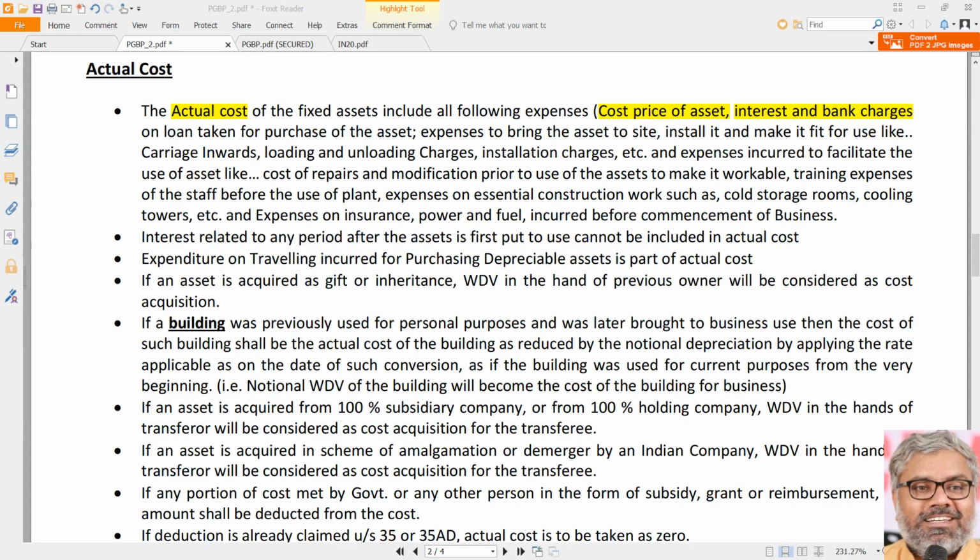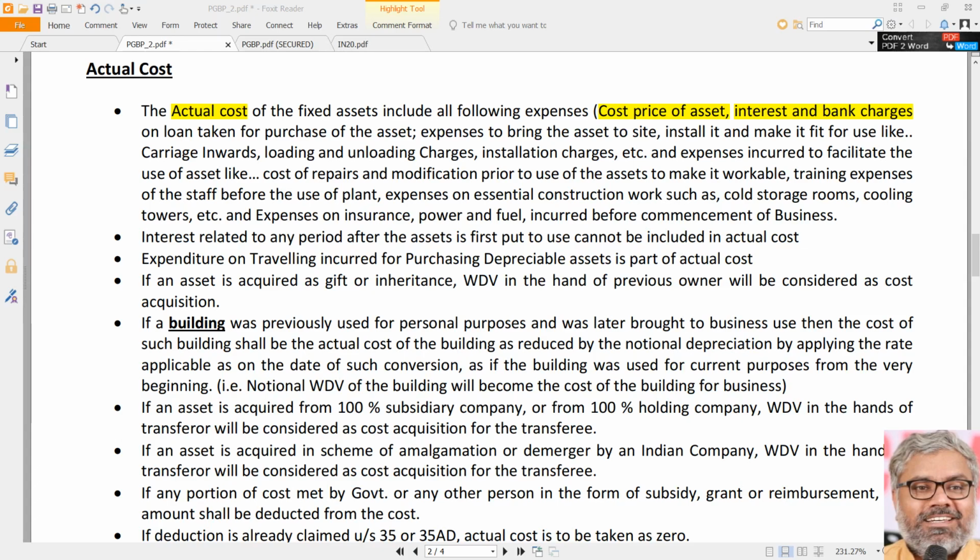Asset is purchased, let us say it is put to use immediately. And if it is just a purchased asset, there will be no interest or bank charges that will be added to the cost of the asset. However, if the asset is purchased and there is a loan that was taken for the purchase of that asset and there is an interest on such loan, and there is a time period between when it was purchased and when it is put to use, then the interest related to the pre-acquisition period or the pre-installation period shall be capitalized.